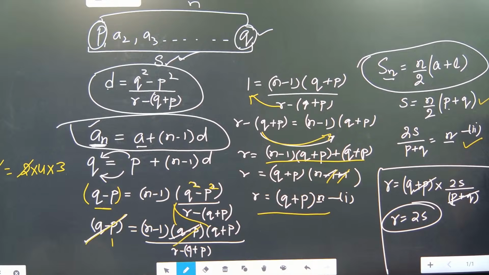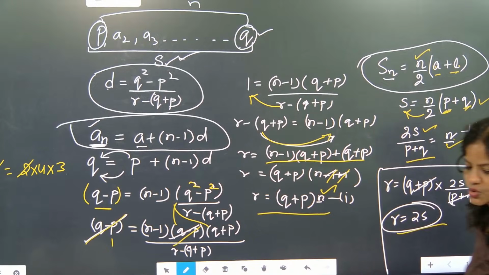So here sum of n term is n by 2, first term plus last term. First term is P, last term is Q. So P plus Q. Then this part you have to multiply with 2. It will become 2S. P plus Q will go down. N is coming. This n will be replaced by this n. And then R is coming as 2S.